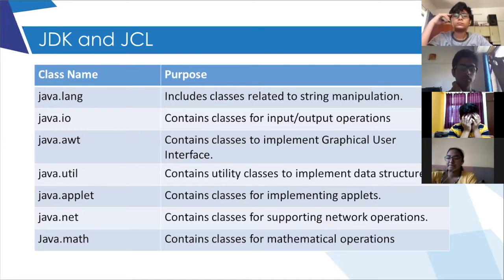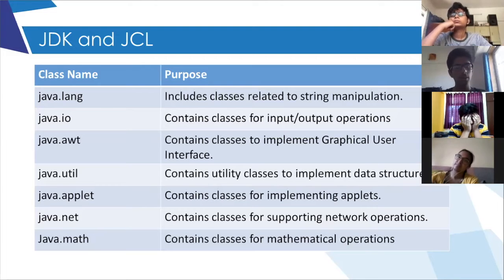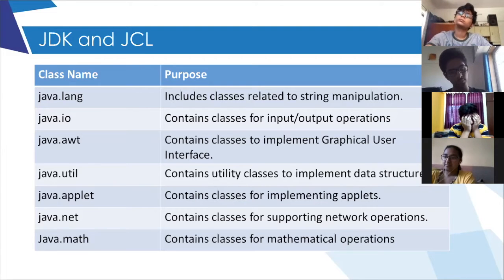Yes, Aditya. Why do Math.pow, cube root and square root work even if we don't import java.math? In a normal program, all that works even though we don't import it.